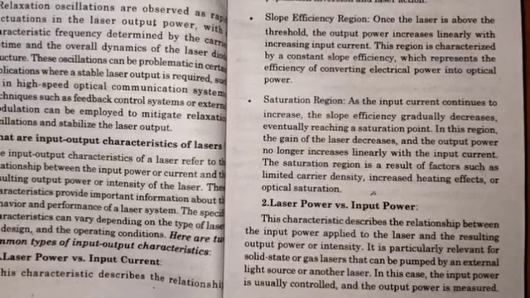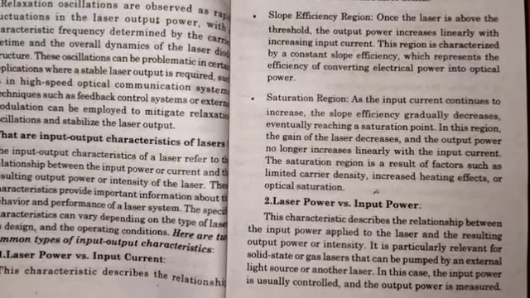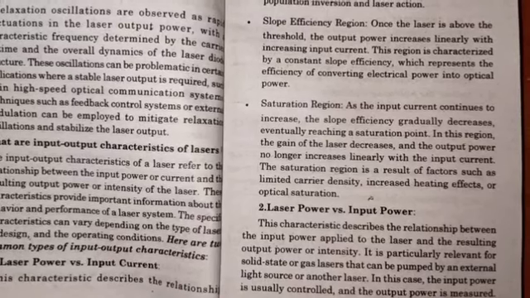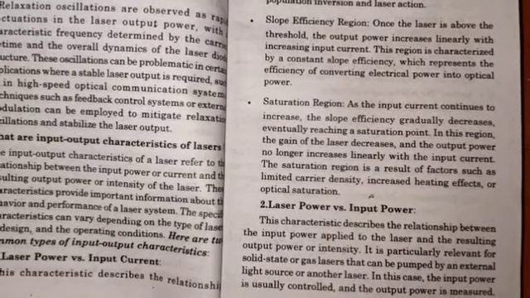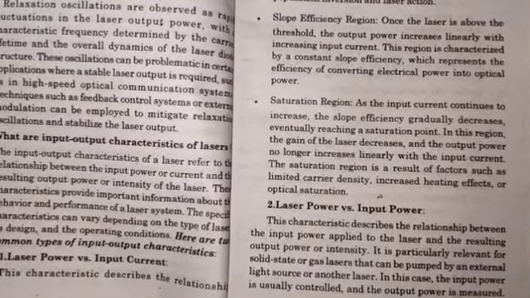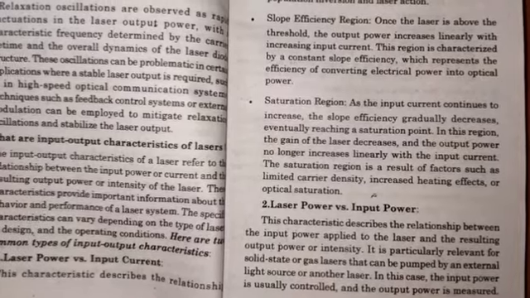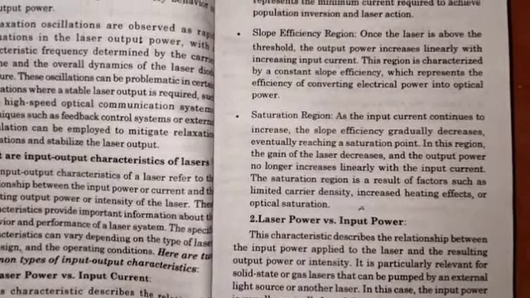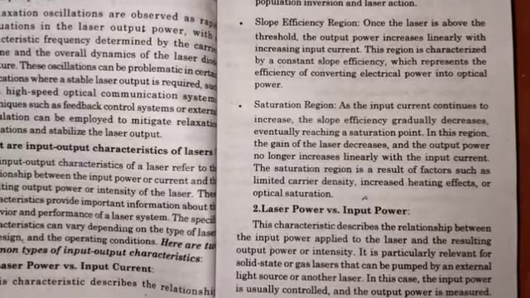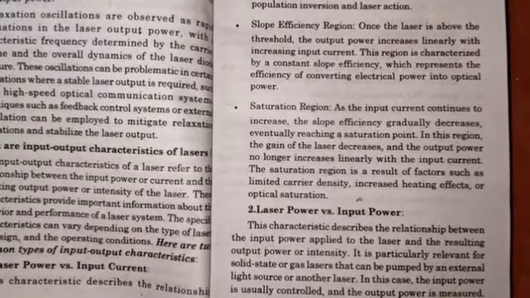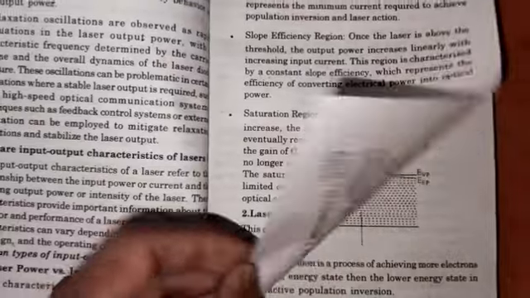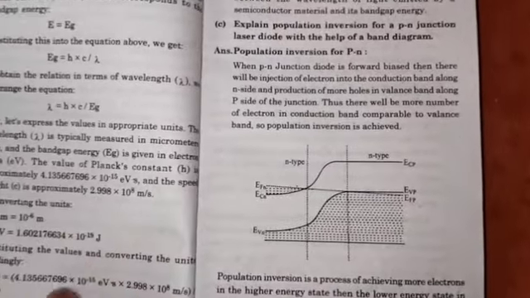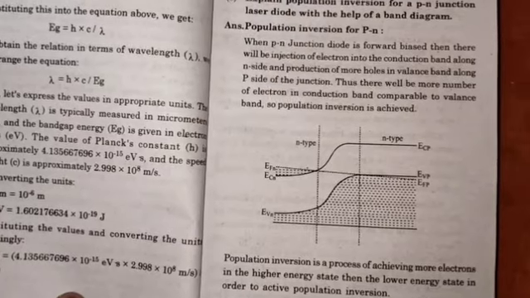This characteristic describes the relationship between the input power applied to the laser and the resulting output power of the diode. Diagram. N type is